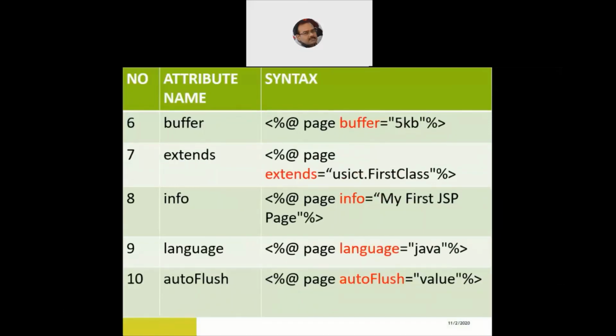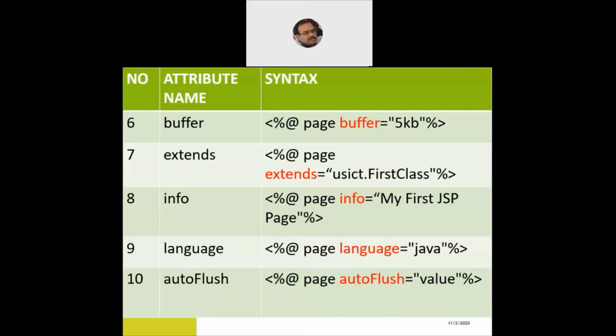Then there are certain more attributes which are very useful to work on. For example, if I would like to reserve a certain buffer for my program, what do I do? I write <%@ page buffer="5kb" %>, buffer being the name of the attribute, equal to 5 kilobytes. That means this much buffer space will be reserved for the variables which are going to be declared and used within my JSP page.